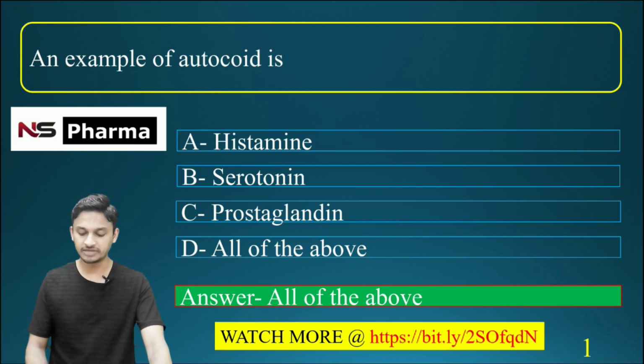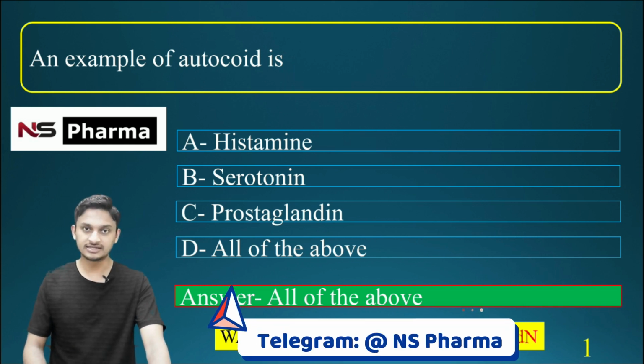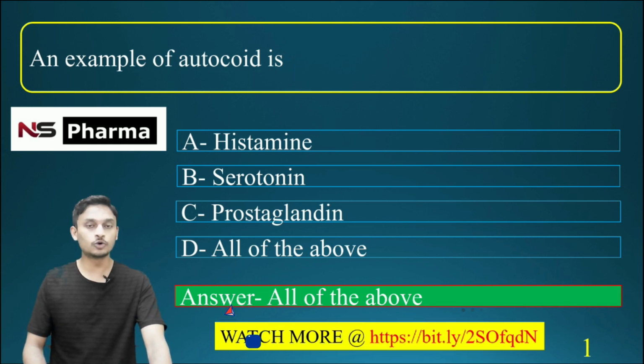Some other examples coming under this autocoid category are angiotensin, then leukotrienes, then cytokines, etc.